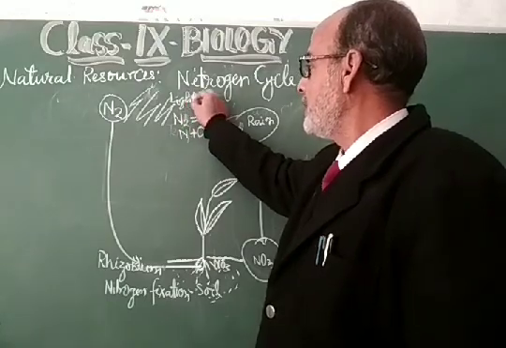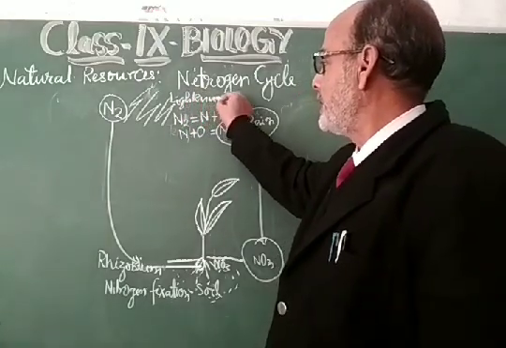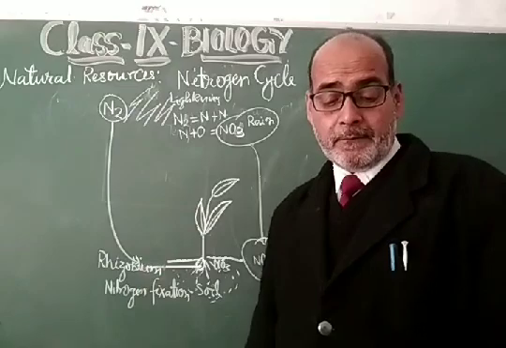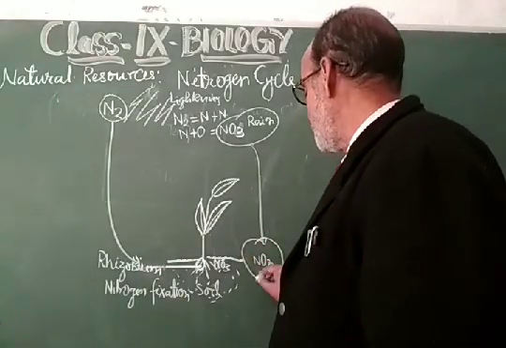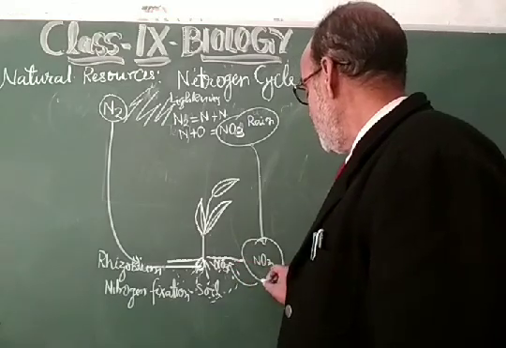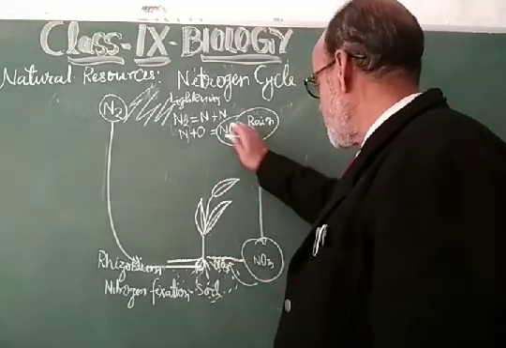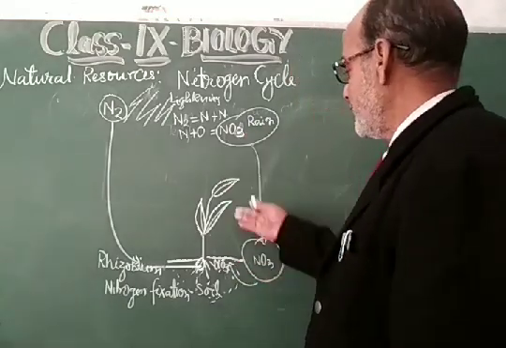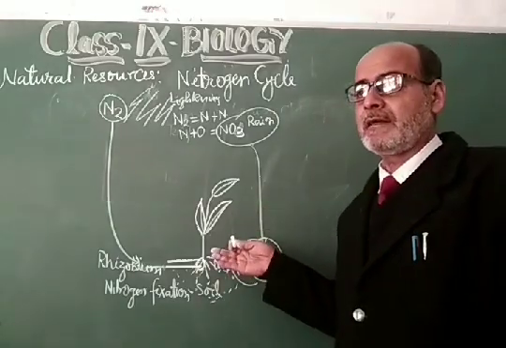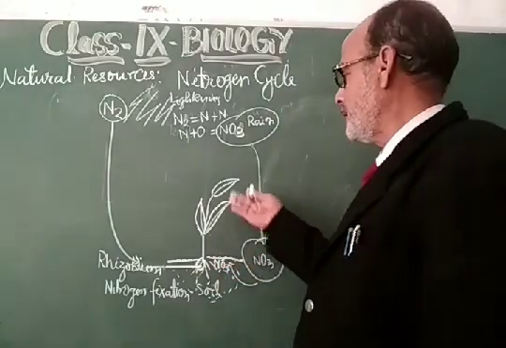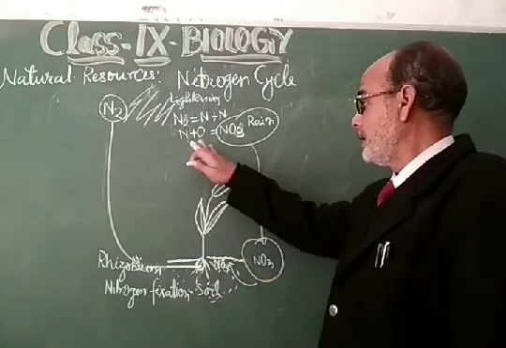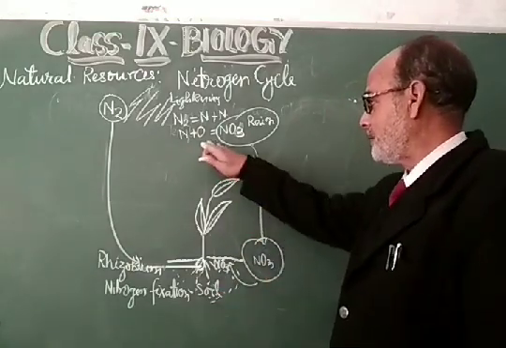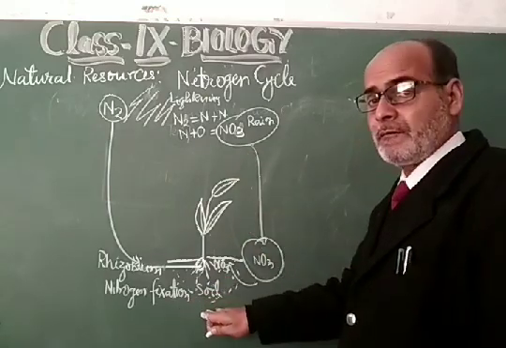So two things are there, lightning and this nitrogen fixation, and this nitrate again will be helpful to the plant, and the plant gets nitrate from this process also, so that the plant can grow and manufacture its protein, vitamins, chlorophyll, etc. My dear student, apart from atmospheric nitrogen fixation, there is biological nitrogen fixation.